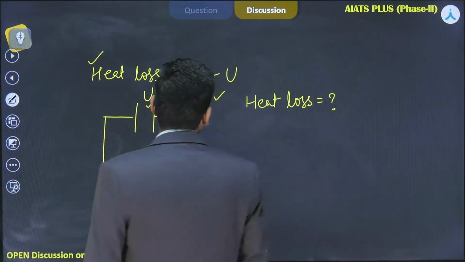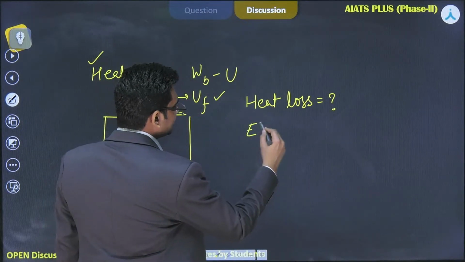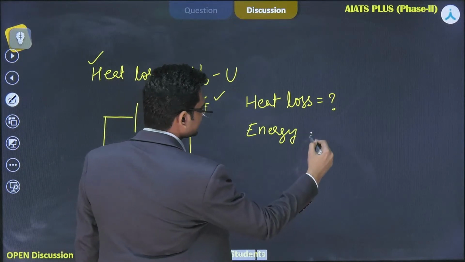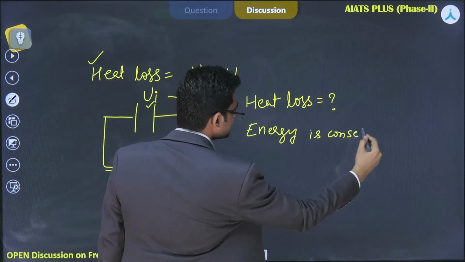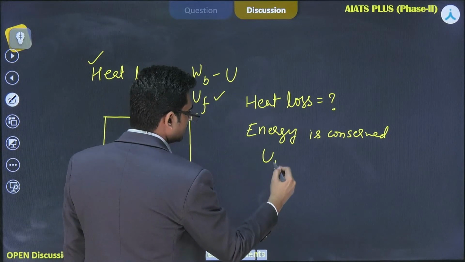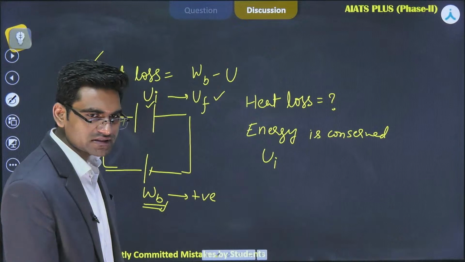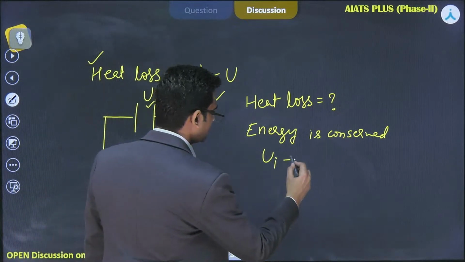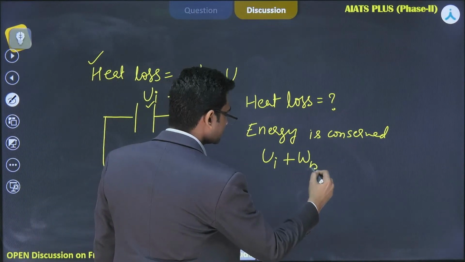So see, energy is conserved, right? If energy is conserved, then let's say initial energy is UI, the energy stored in the capacitor. Then work done by the battery is there.